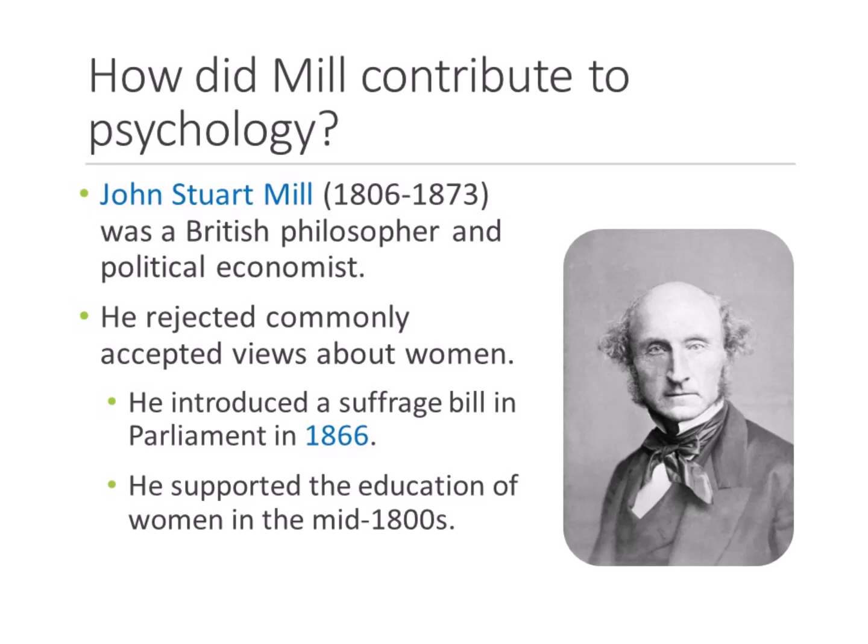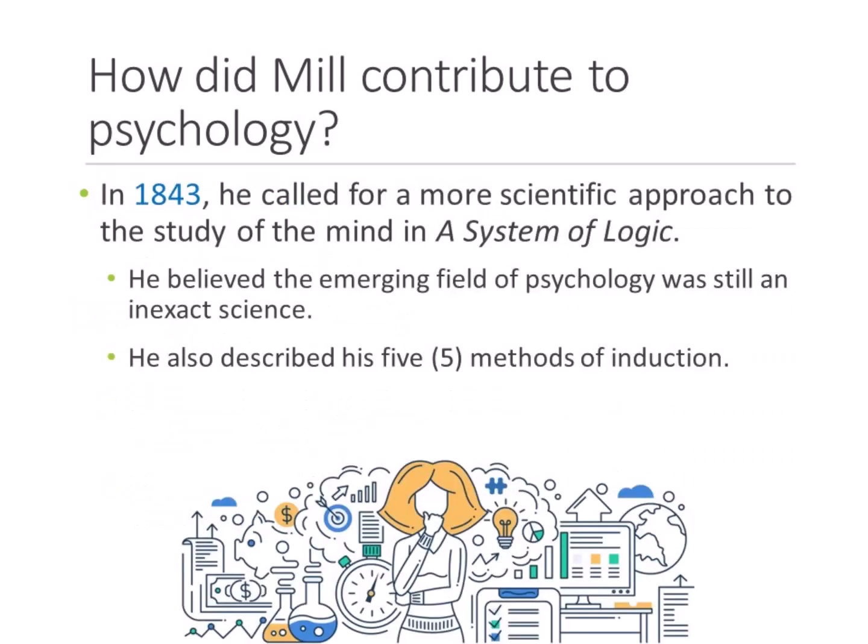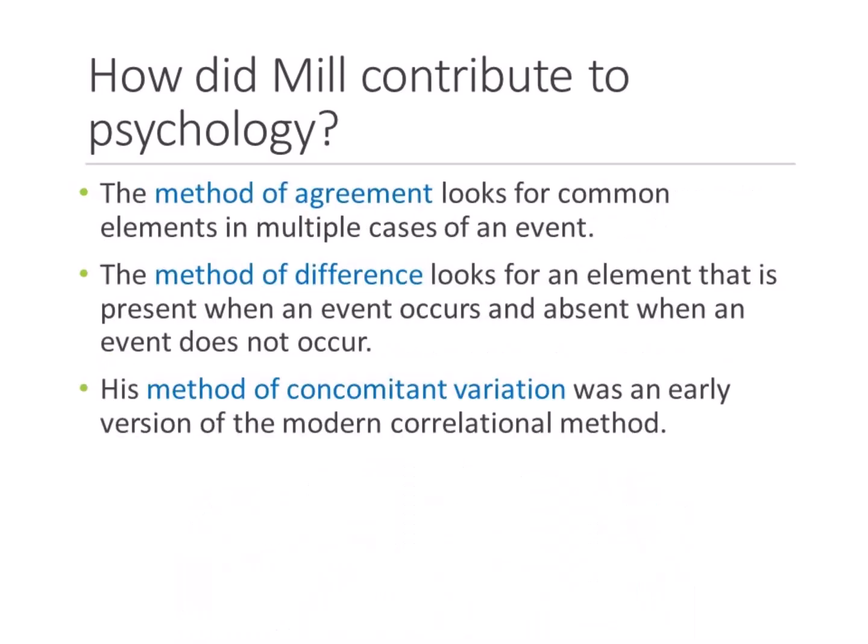in the mid-1800s. In 1843, he published what is one of his most well-known works in the field of psychology, A System of Logic. Mill had some ideas about how principles from the natural sciences could be applied to ideas in psychology, not only legitimizing the field, but also contributing to an all-around better understanding of human psychology. Here are three of Mill's principles.